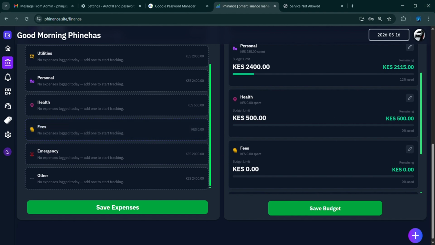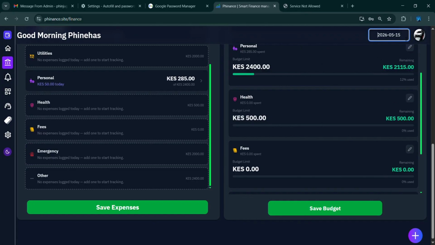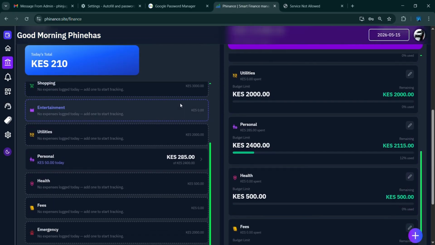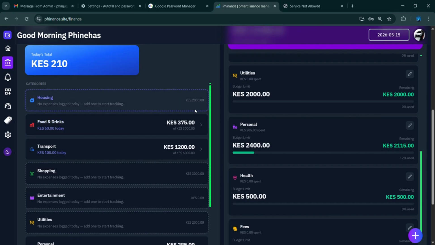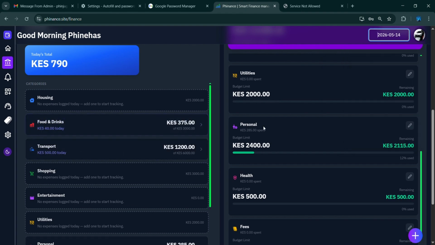Let's say yesterday you were busy and forgot to log your expenses. You can just click for that day and change the date there. Once you change the date, like now for me, it has changed my expenses. So, date 14, maybe you forgot to log expenses, you just change the date there. As you can see, the expenses have changed, and this is what I used on date 14. You can log expenses for previous days. That's what I'm trying to say.